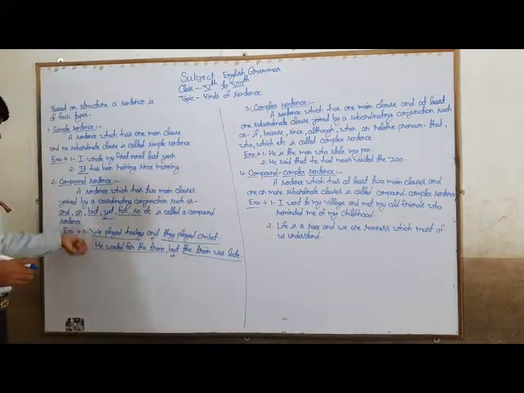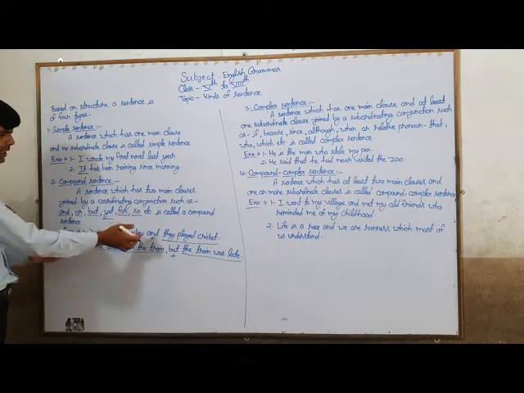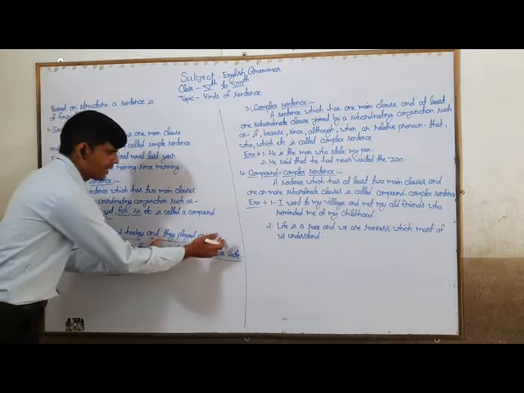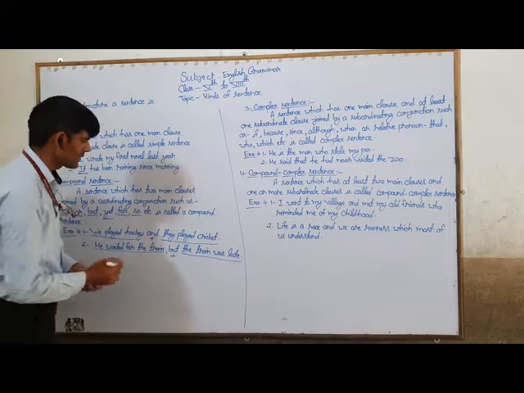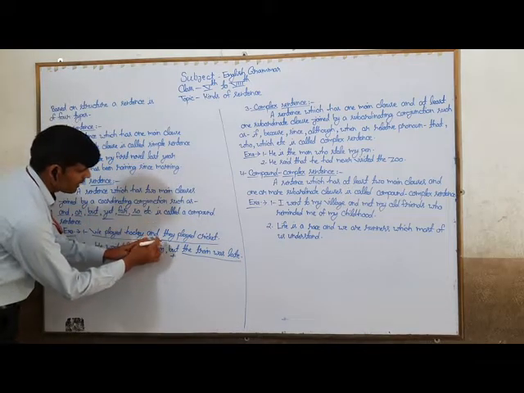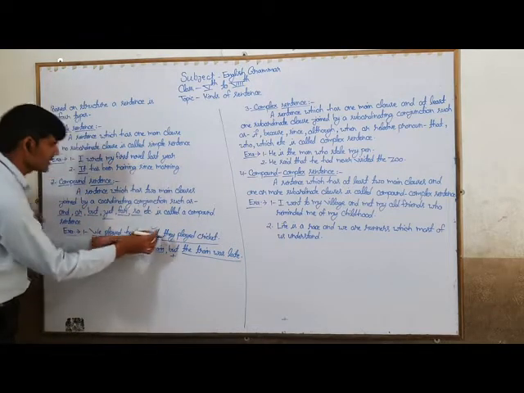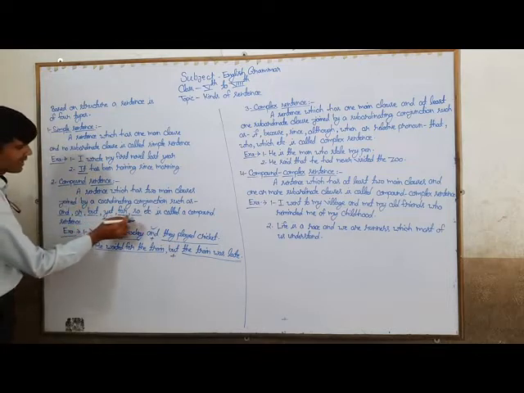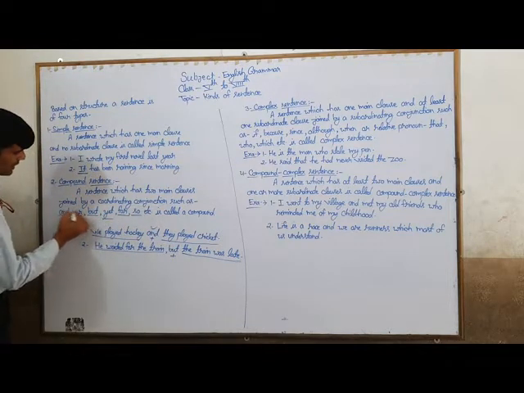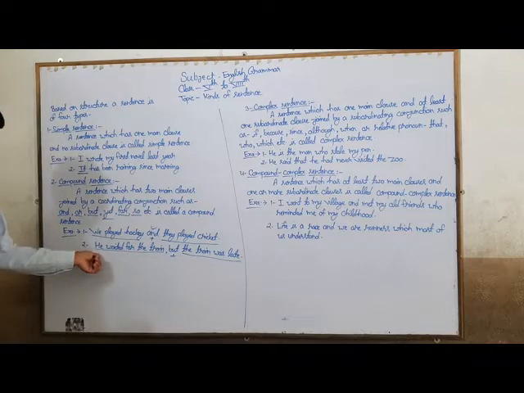These are the examples of the sentence. We played hockey is the main clause. They played cricket is also a main clause, and they are joined together by and. What is and? This is a coordinating conjunction.